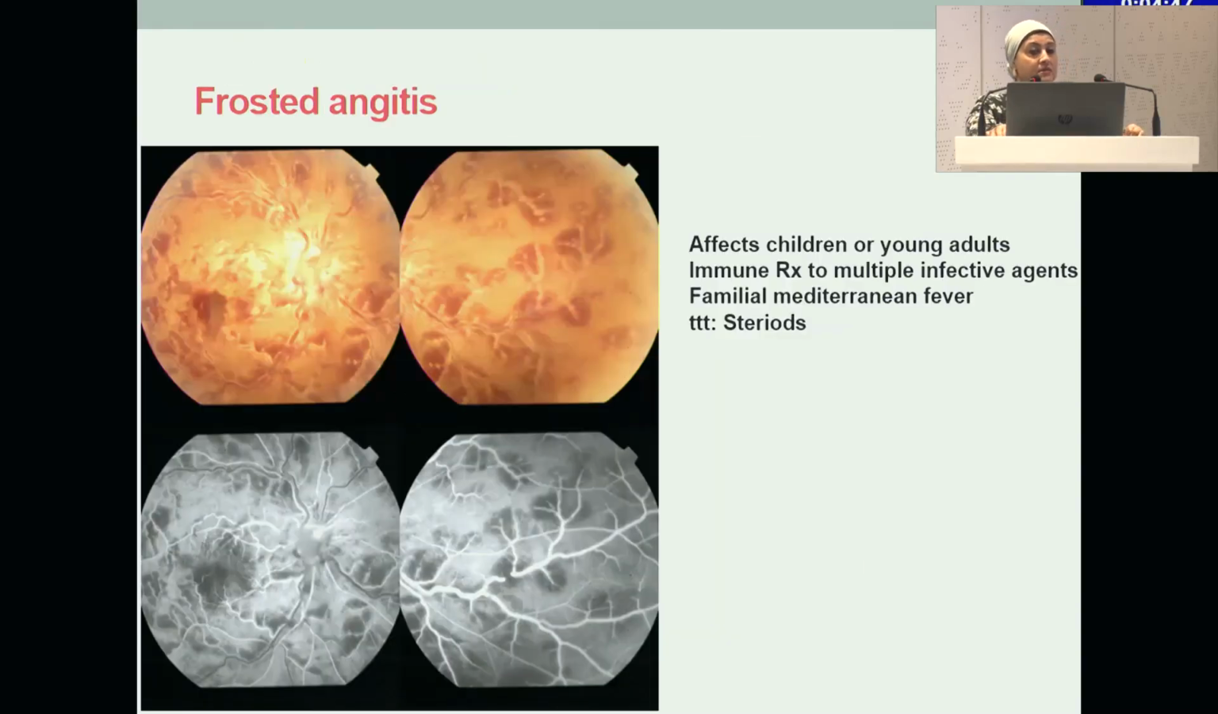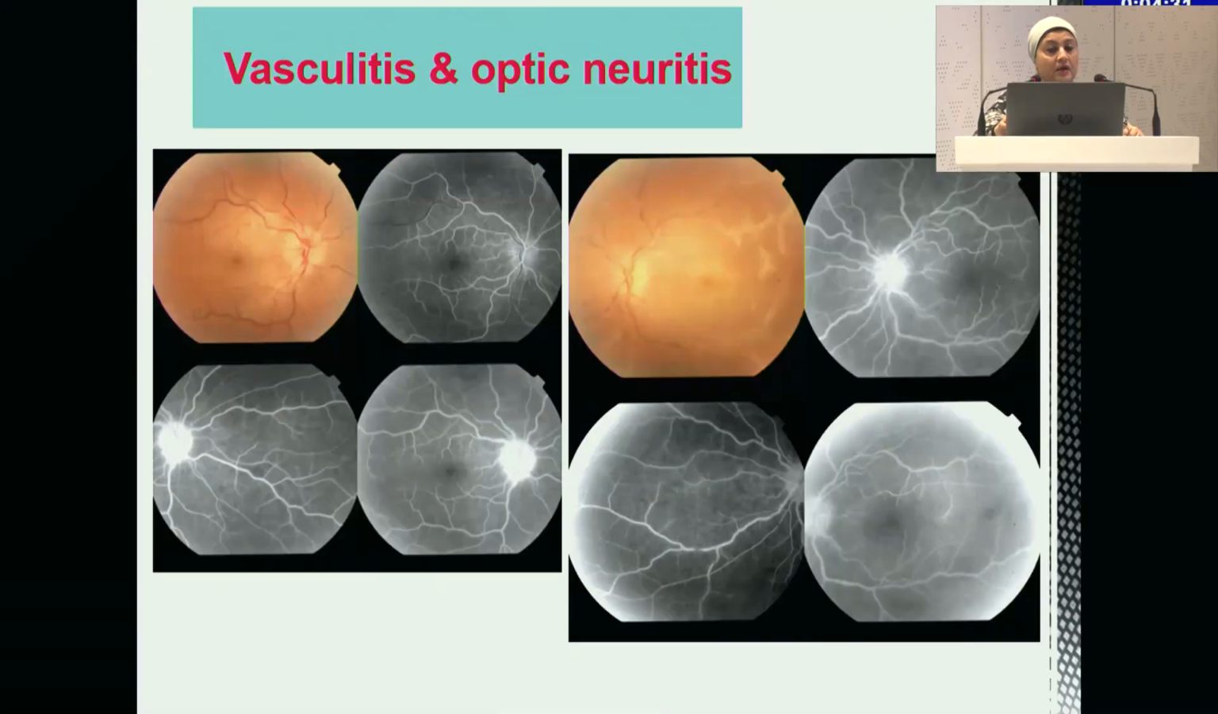Frosted angiitis is rare, but it can be found in children and young adults. Of course, multiple infectious agents are suspected, especially in cases with familial Mediterranean fever, and they respond dramatically to steroids. The frosted angiitis with the vasculitis and the hemorrhages around the vessels are very obvious.